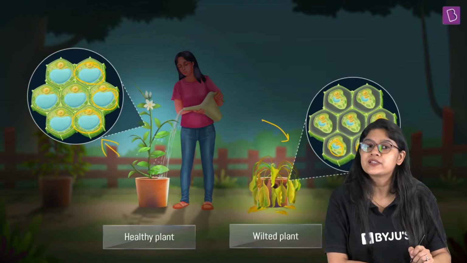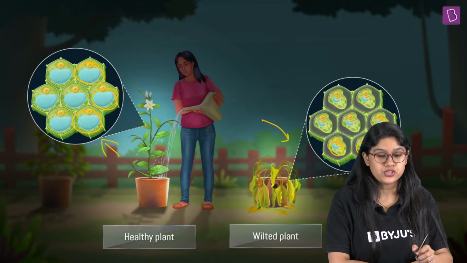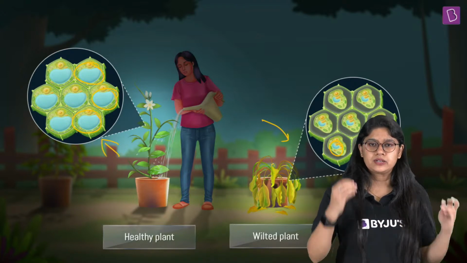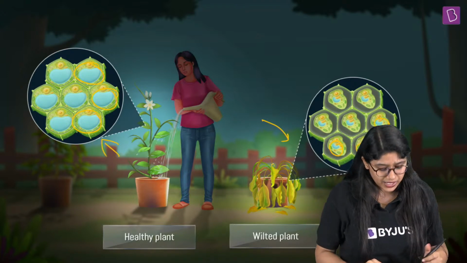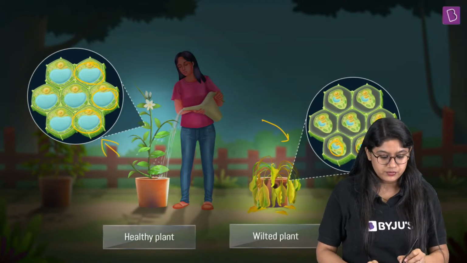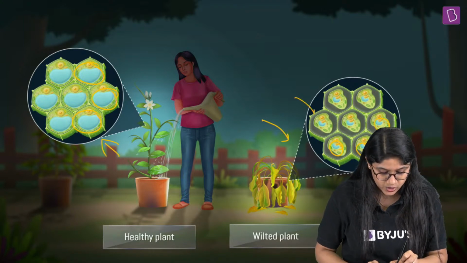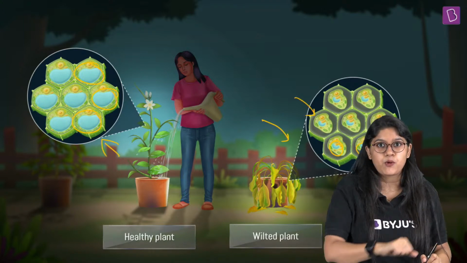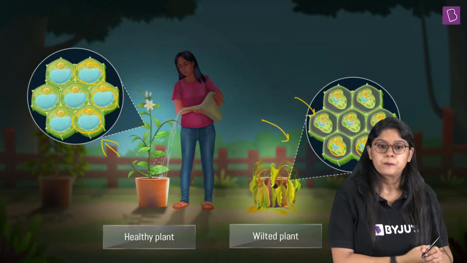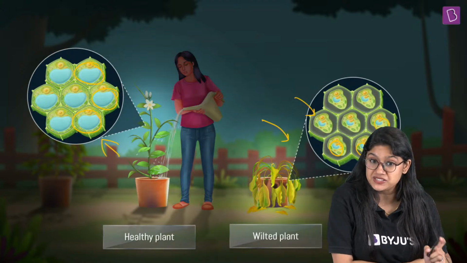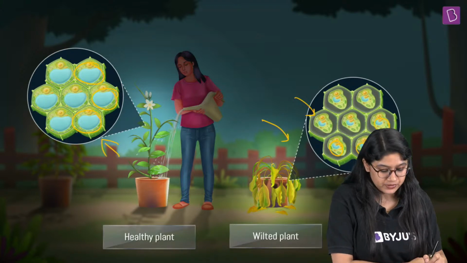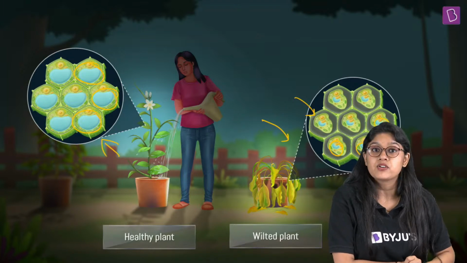Now, there are two important things that we have to remember about it. When we talk about the water, we know that we have the vacuoles there, and of course, we have the cell wall. This is really very important, everyone. The cell wall plays a very, very important role, and we'll be discussing it.